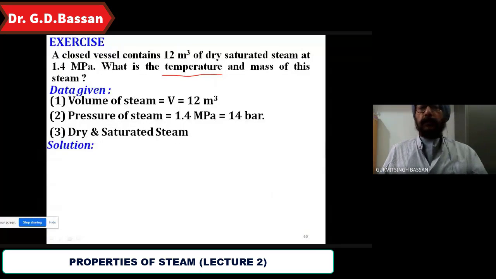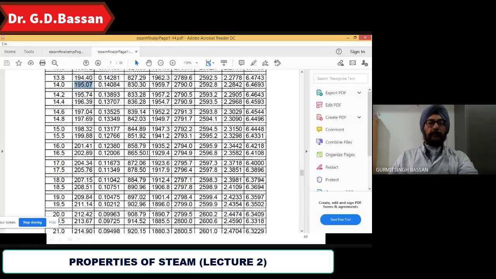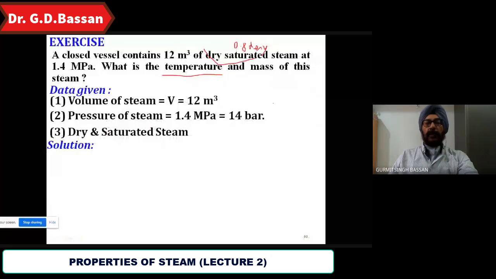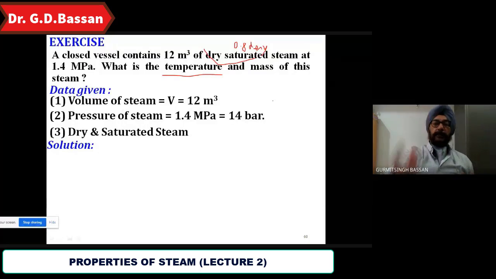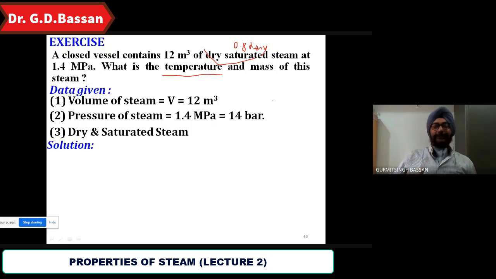Okay? Suppose dry saturated steam की जगह पर मैंने लिखा होता suppose 0.8 dry है, 0.8 dryness fraction है, it is dry. Okay? तो temperature कितना आता? Yes, give me the answer. Dry saturated steam में suppose दिया हुआ है, that is given as 195.07. अगर 0.8 ड्राई दिया हुआ है तो आपका टेम्परेचर कितना होता? 0.8 से मल्टीप्लाई हो जाएगा. Anybody else? सर सेम रहेगा. सेम रहेगा. It would be the same.